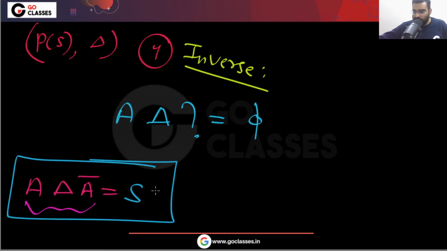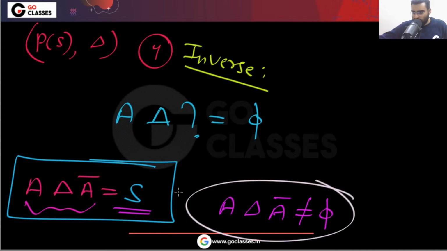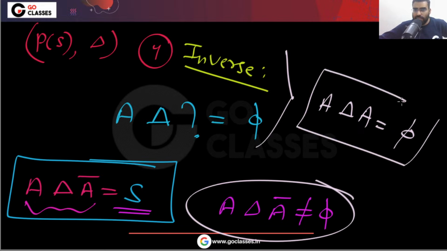So what should I put? Yes, A itself. Very good. If I do A symmetric difference A, that will be phi.